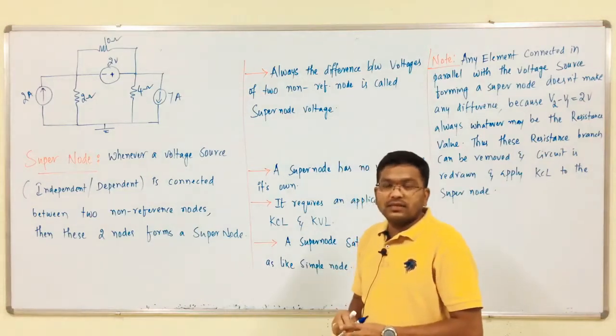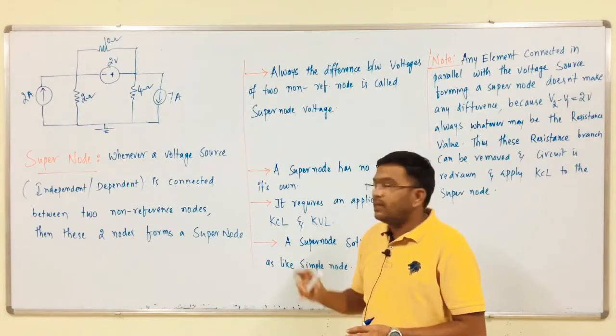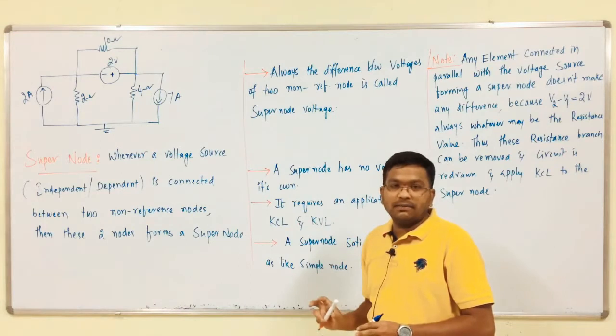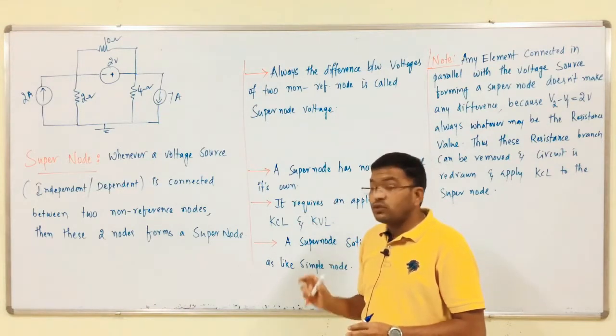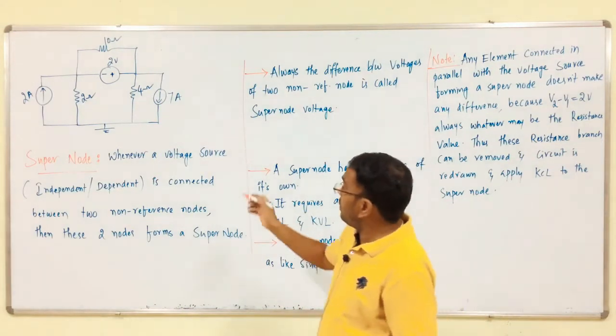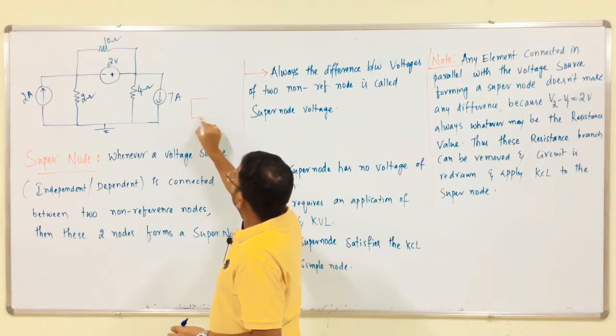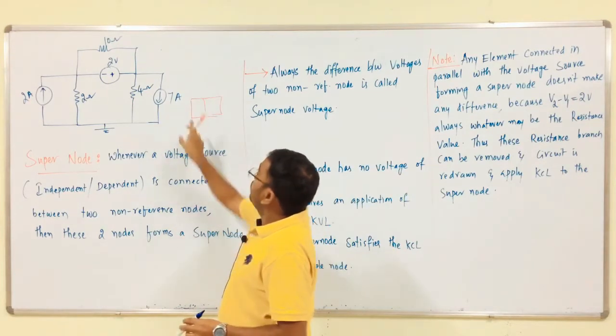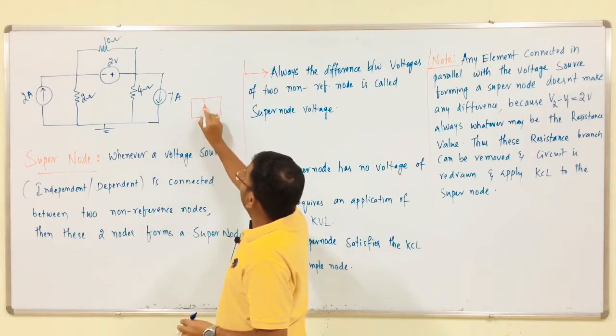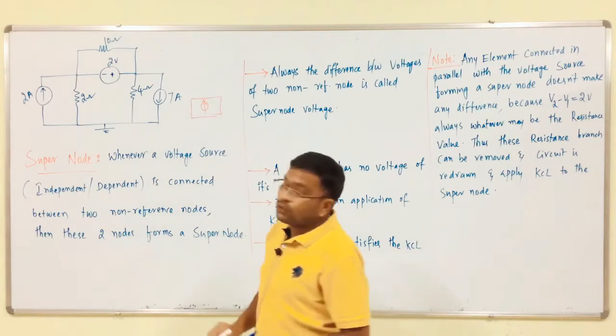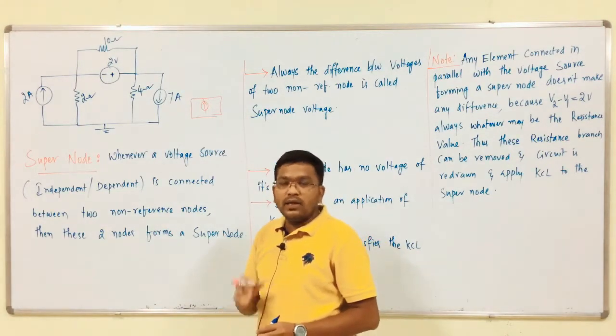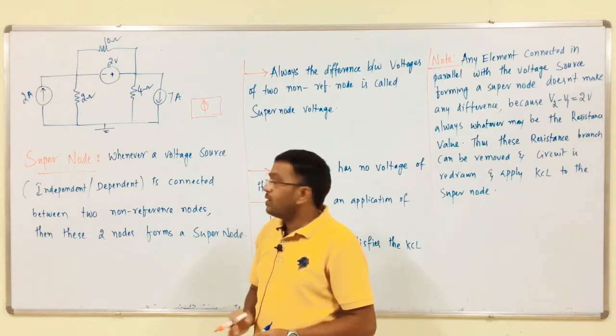Now we have to discuss the important concept, that is the super node concept. In case of mesh analysis, we have a super mesh, that is, whenever two meshes have a current source in common, then only a super mesh forms. Like this,